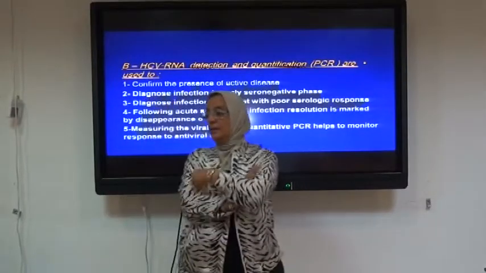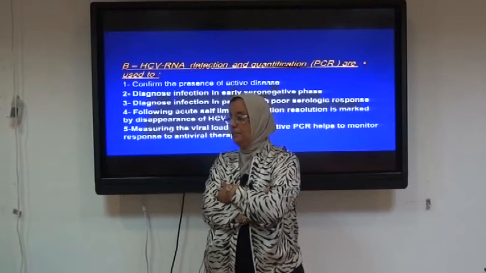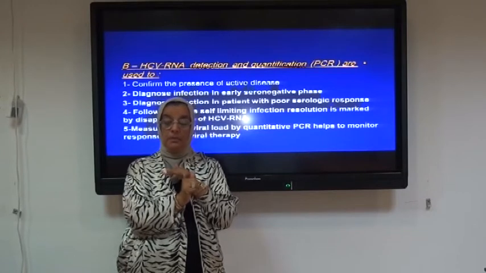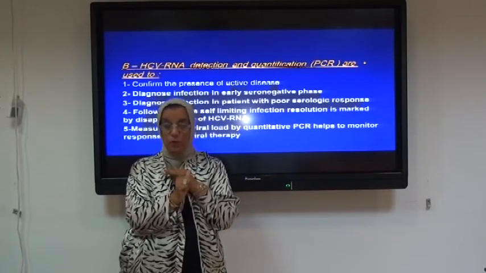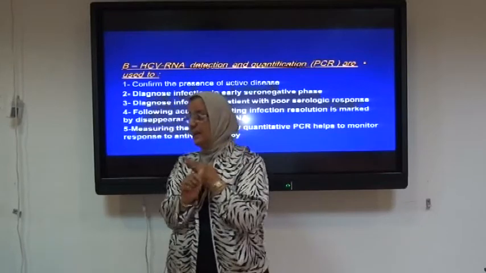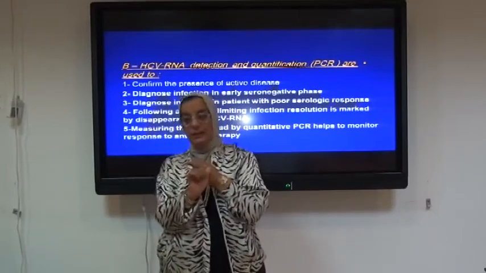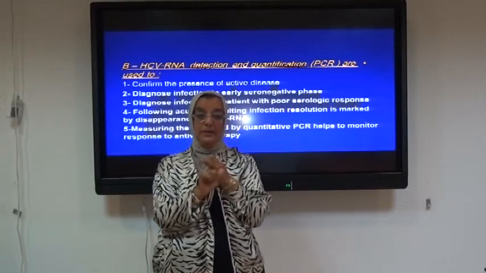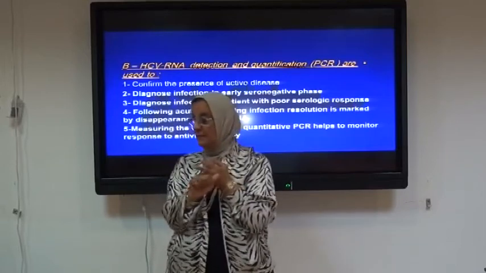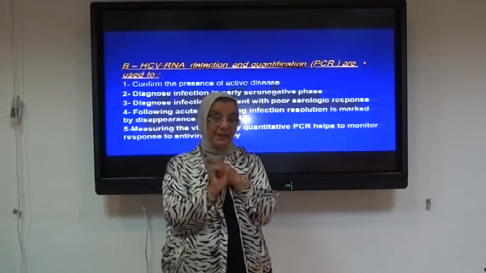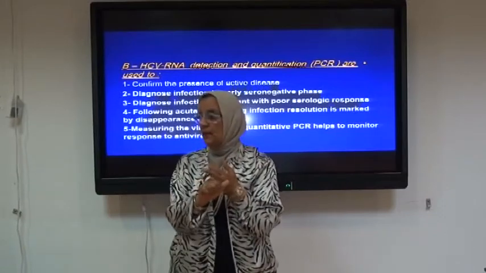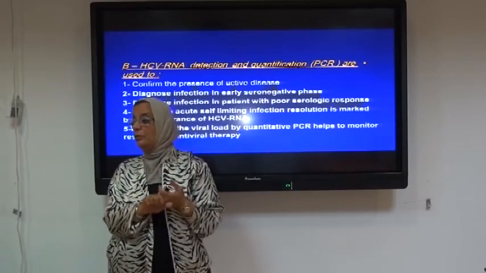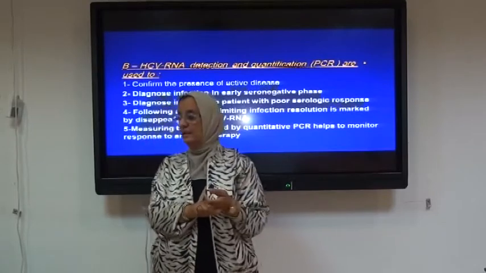Hepatitis C virus RNA detection and quantification by PCR are used to confirm the presence of active disease. So the PCR is very important in such patients. Why? To confirm the presence of active disease. Diagnose infection in the early seronegative phase: if I clinically suspect that this patient has hepatitis C virus and he is negative for antibodies by ELISA, I have to do PCR to diagnose the infection in such seronegative patients. Diagnose infection in patients with poor serological response, such as hemodialysis patients.